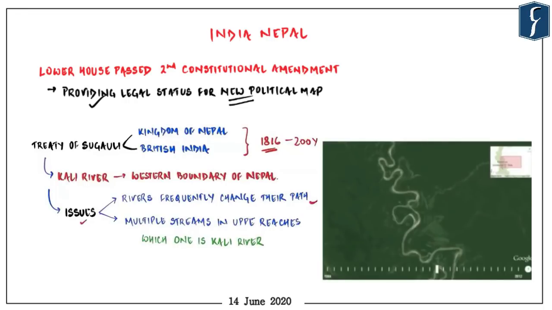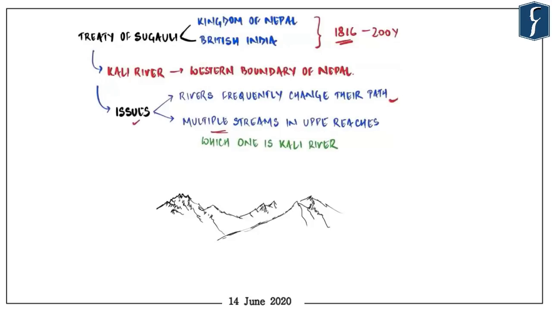So obviously once it was decided that Kali River will be international border, then the river itself has changed the course, which might lead to the confusion. And also, I would like you to focus on this particular sketch where you can see a lot of mountains basically denoting Himalayas. You know that in the upper reaches, it is very difficult to mark the exact stream which will finally become the Kali River, because there are a lot of points from where the water is emerging continuously.